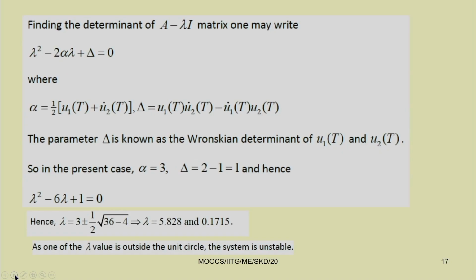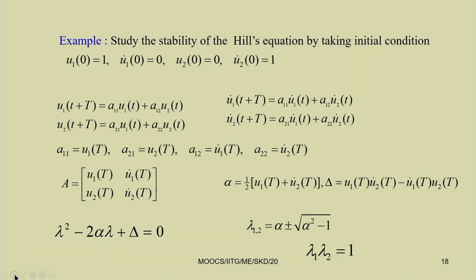So, last class we have seen one example. So, let us see another example. For example, let us study the stability of Hill's equation by taking this initial condition u 1 equal to 1, u 1 dot 0 equal to 0, u 2 equal to 0 and u 2 dot equal to 1.